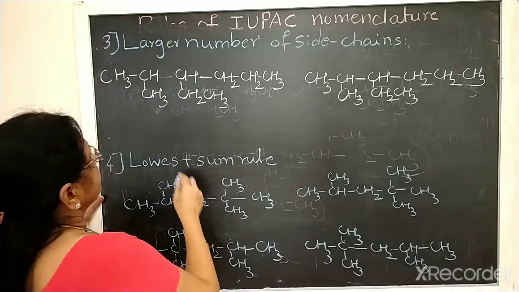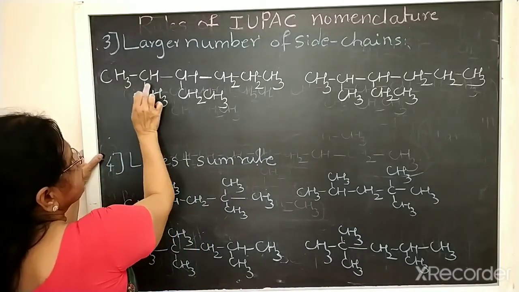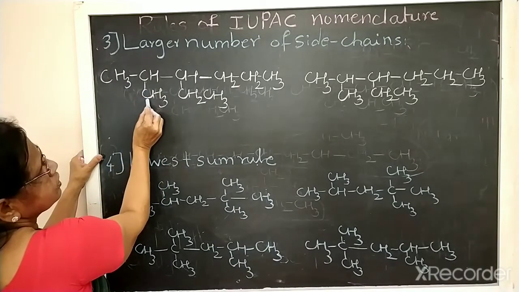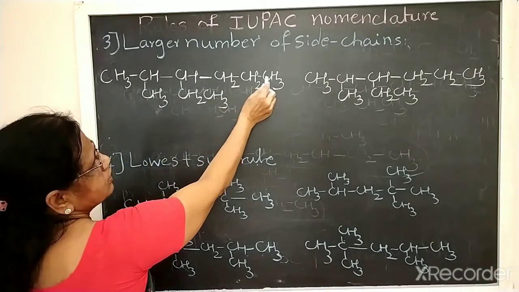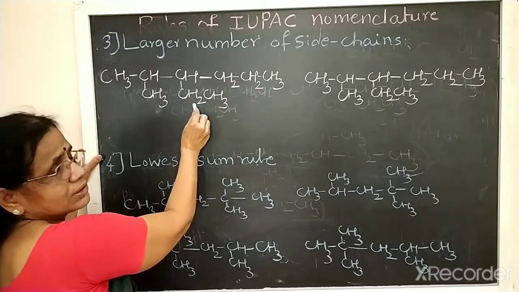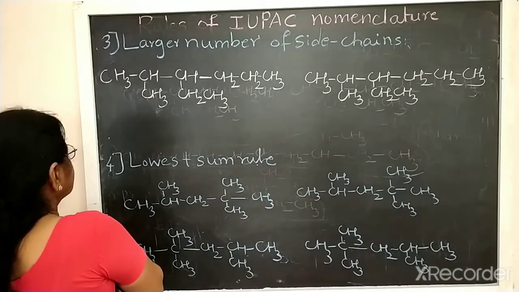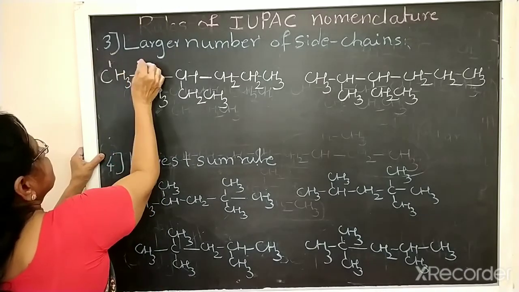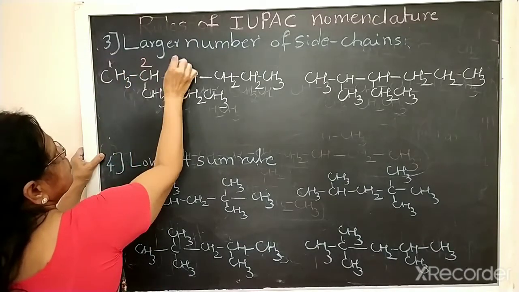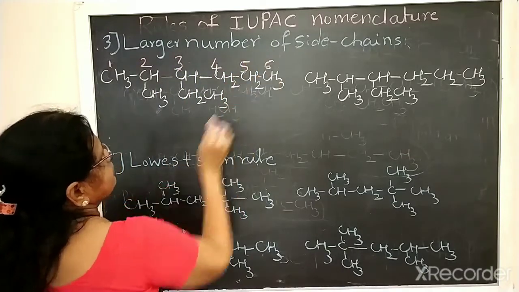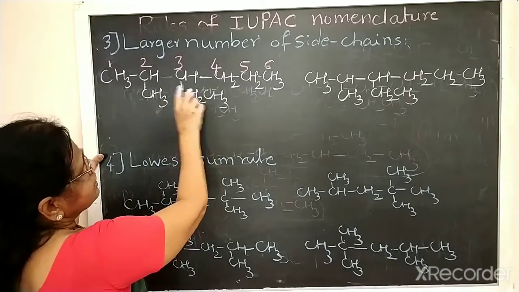If you give the numbers, we should give them from the left side because this carbon is nearer to the substituent group. If you give the numbers from here, the 4th carbon has the substituent group. According to the second rule, we should give the number from the left side here. Okay. Now this is hexane.